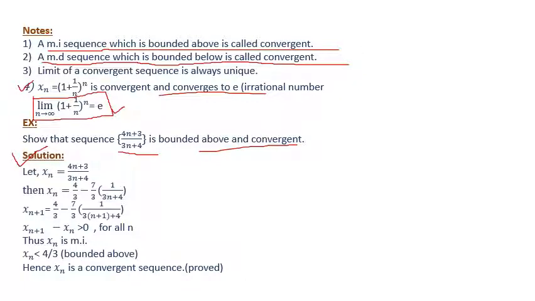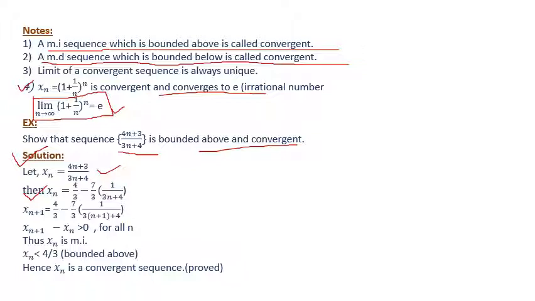Let xn equal this. Now I am rearranging this sequence xn this way: 4 by 3 minus 7 by 3 of 1 by (3n plus 4), right? You may check it.